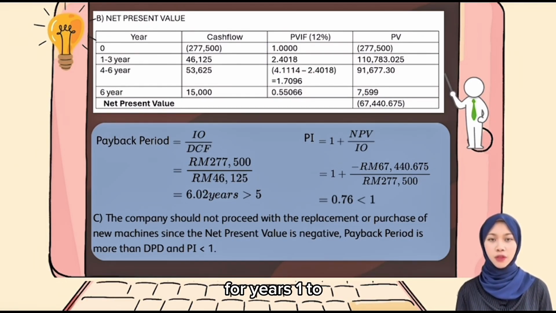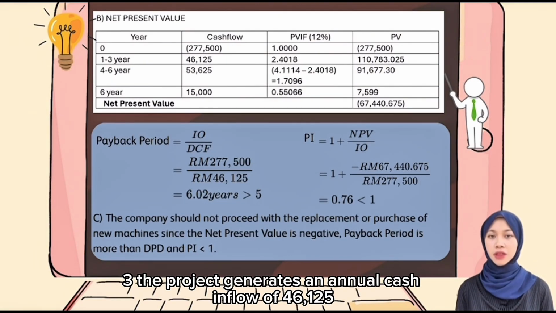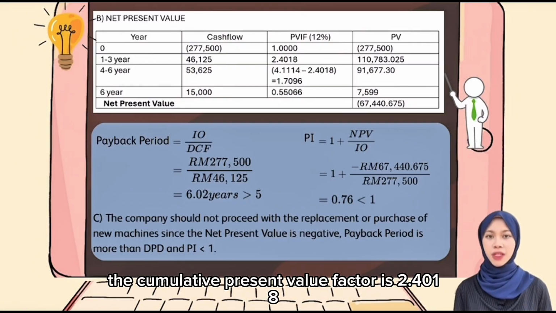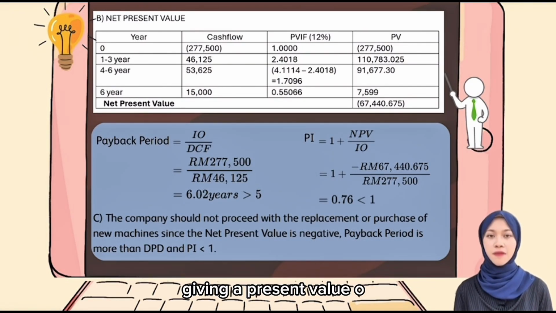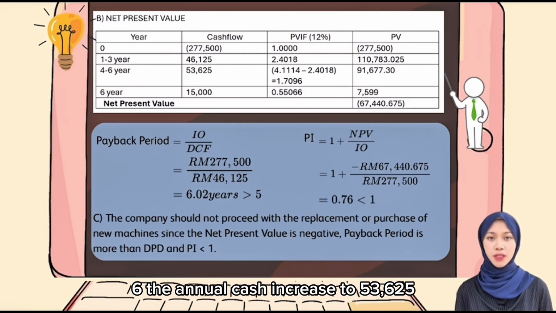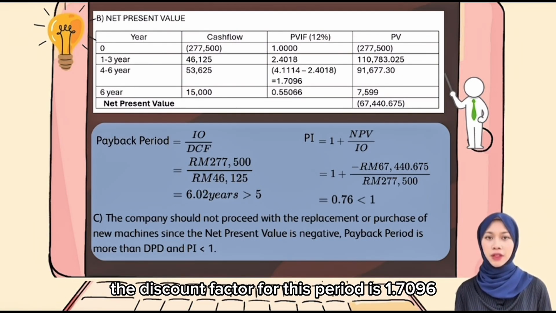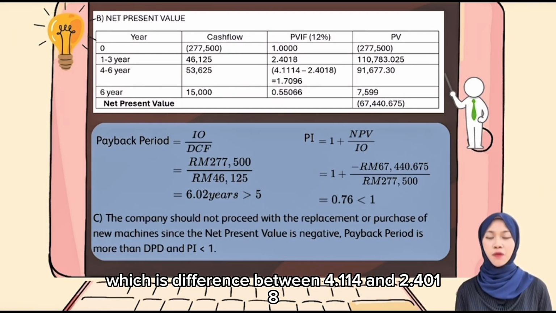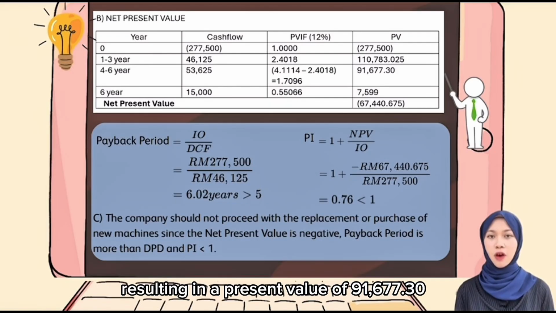For years 1 to 3, the project generates an annual cash inflow of 46,135. When discounted at 12%, the cumulative present value factor is 2.4018, giving a present value of 110,783.03. For years 4 to 6, the annual cash inflow increases to 53,625. The discount factor for this period is 1.7096, which is the difference between 4.114 and 2.4018, resulting in a present value of 91,677.30.